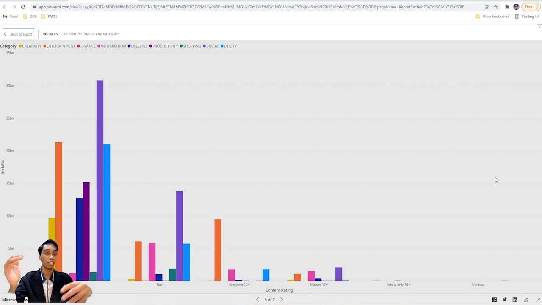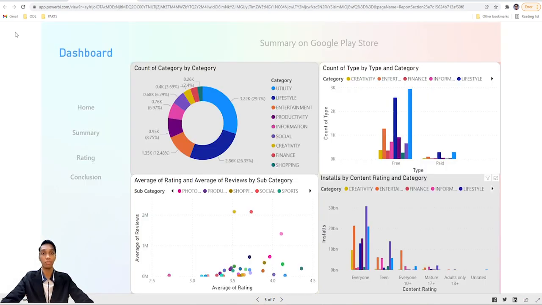And as we go down the content ratings, for example teen, everyone 10 plus, mature 17 plus, you can see that the number of installations slows down. So that's it from me to explain the summary dashboard. Now we are going to look at our rating dashboard, which will be explained by Amirul Hafiz.